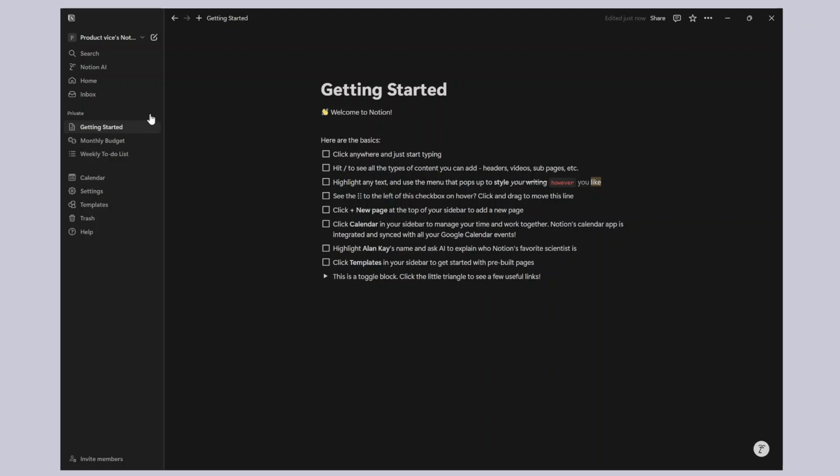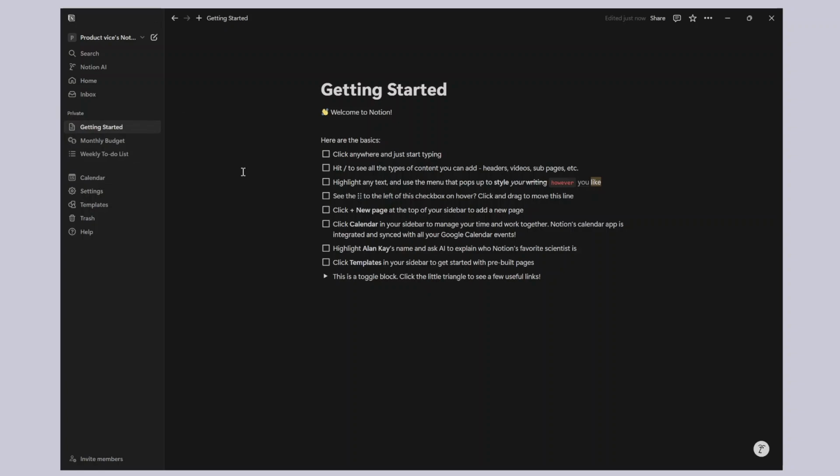On the left-hand side is basically this navigation, where you have your workspace name at the very top, which says Product Vices Notion. And you can open this up, you can add other workspaces, you can add another account and see workspaces under that account and things like that. We have search, we have Notion AI, home, inbox, which is basically your center for notifications. Then below that you have pages, right? And so basically the reason it says private on top of pages is because these pages are owned by you and not shared with anyone else.